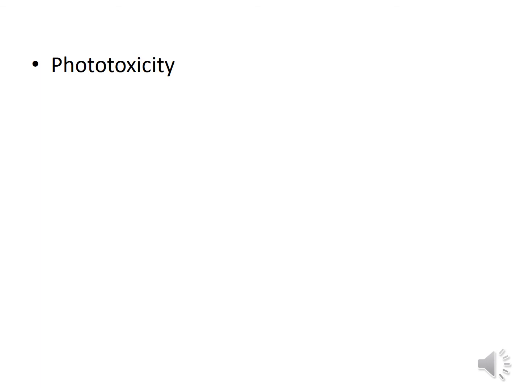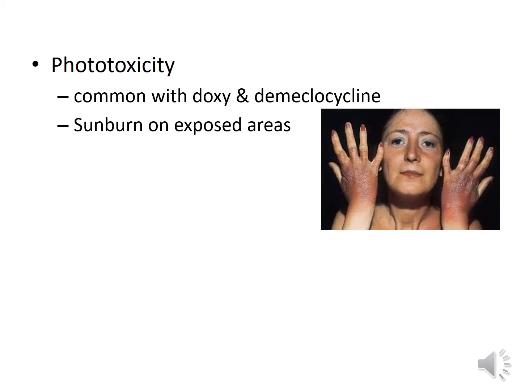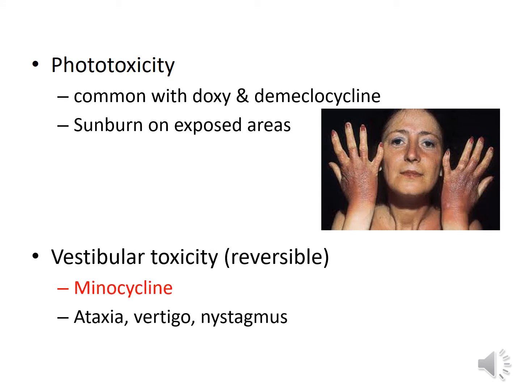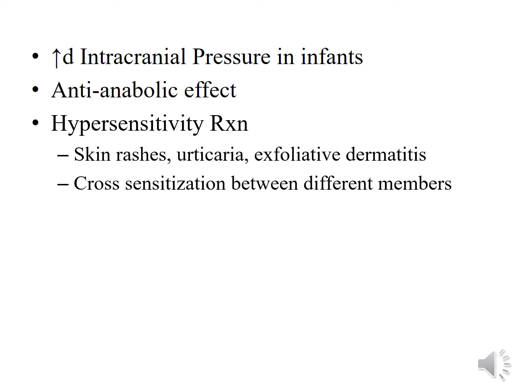Tetracyclines can get deposited in the skin. They can cause phototoxicity, which is more common with doxycycline and demeclocycline, and usually it is in the form of sunburn on the exposed areas. Minocycline particularly can cause vestibular toxicity, which is usually reversible, and the symptoms may include ataxia, vertigo, nystagmus. Tetracyclines, if given to infants, may increase intracranial pressure. They have anti-anabolic effects, so they may increase the urea levels.